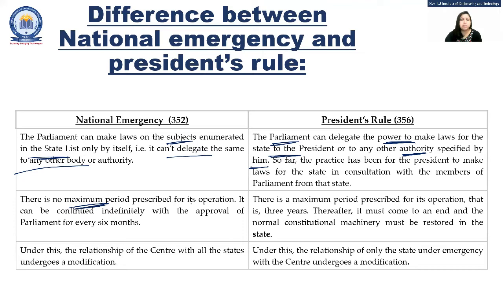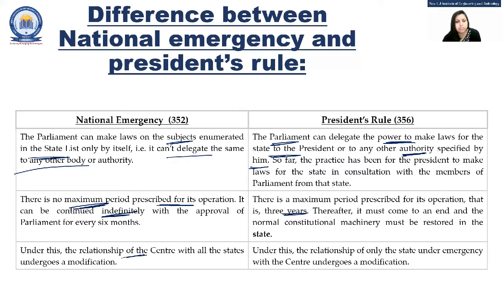There is no maximum period prescribed for its operation. It can be continued indefinitely. And here there is a maximum period prescribed, that is 3 years. More than 3 years, the president's rule cannot be there. Okay. The machinery for the constitution, the mechanism must be restored by 3 years maximum.